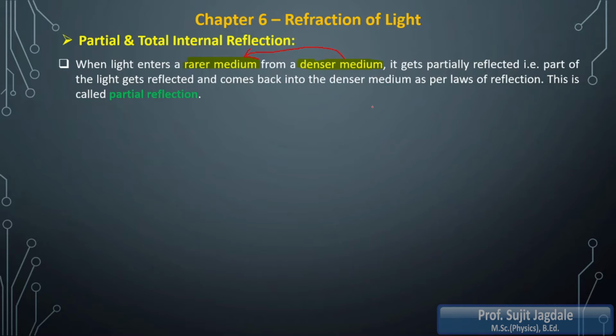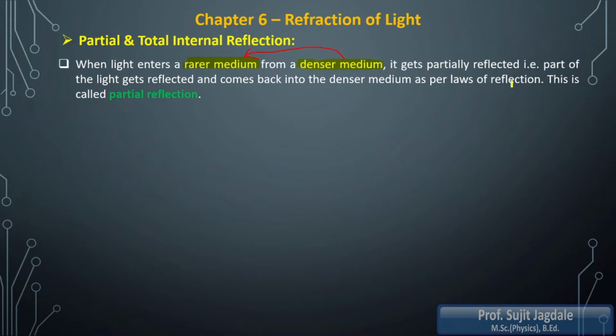Out of these millions of light rays, some part of the light gets reflected and comes back into the same denser medium from which it was traveling. Only some portion, not all the light rays, comes back into the denser medium as per the laws of reflection, which we studied last year. Those laws are going to be applicable.